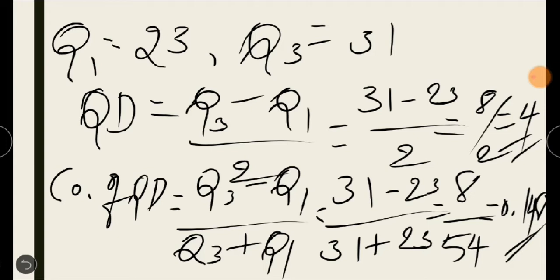After finding the values of Q1 and Q3, substitute those values in the formulas for quartile deviation and coefficient of quartile deviation. Okay, so you will get the answer. So very simple, there is not much calculation. The thing is, you should keep in mind, you have to arrange the data in ascending order for calculating quartile deviation.